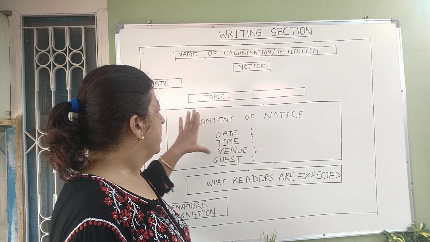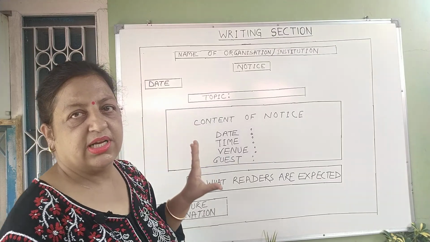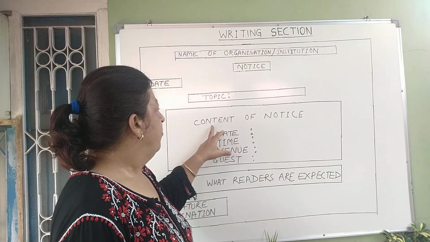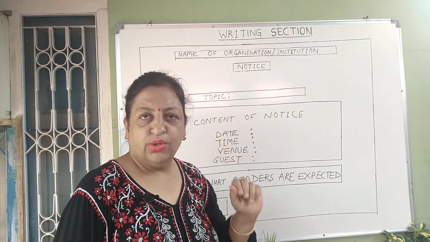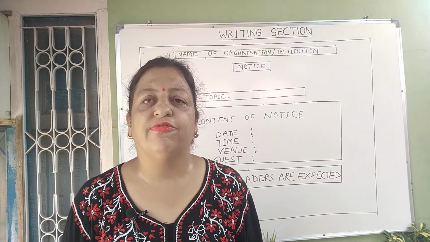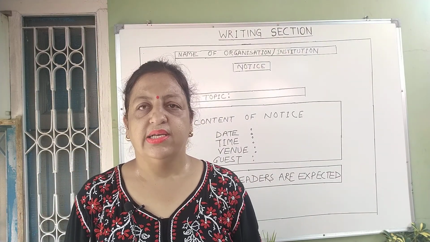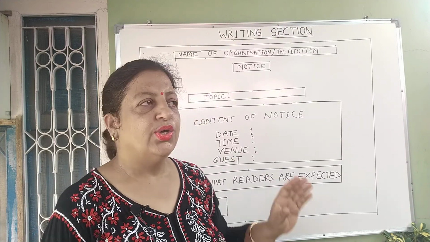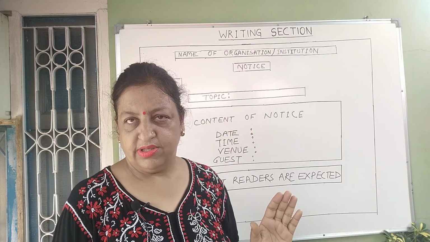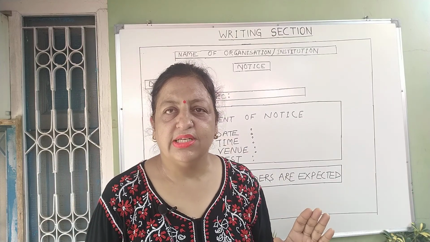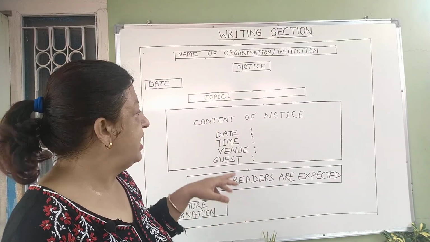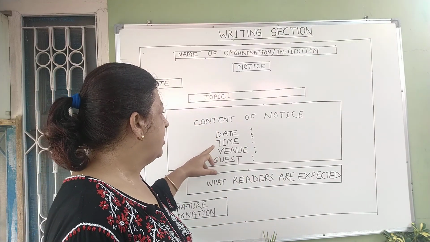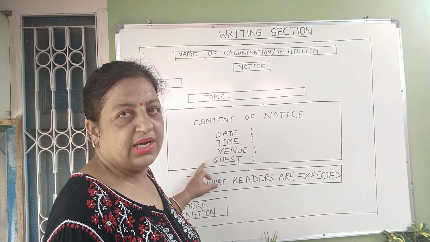After that, the main content of the notice will come here. What will be the content of the notice? That will be the main information which you have to provide. Suppose an event is going to be organized in the school, you have to give the details of the event. When you give the details, you have to write the date, time, venue, and the guest invited there.